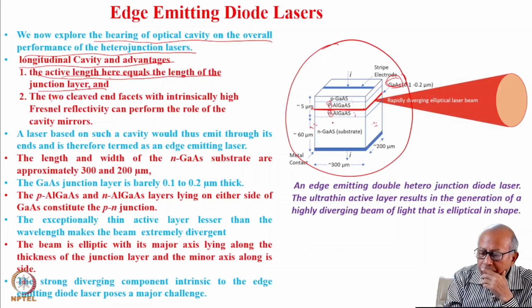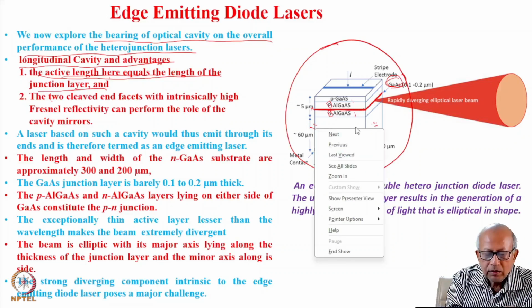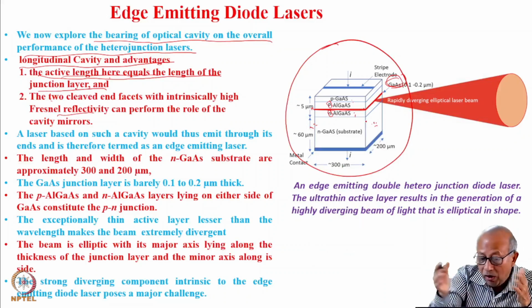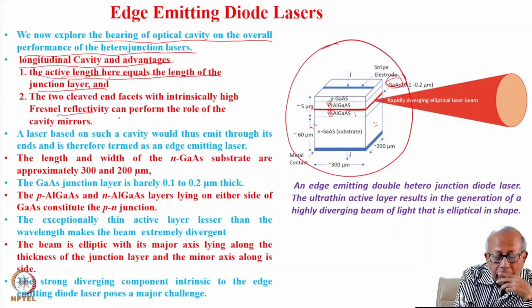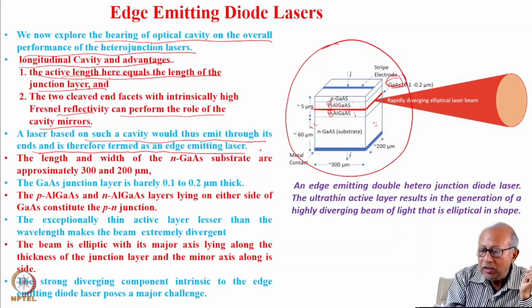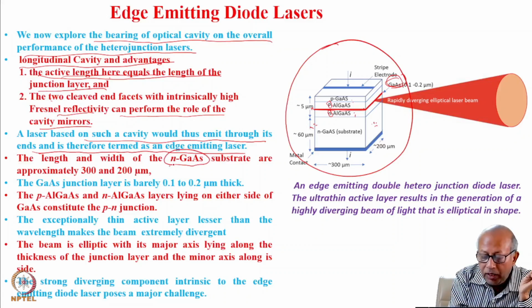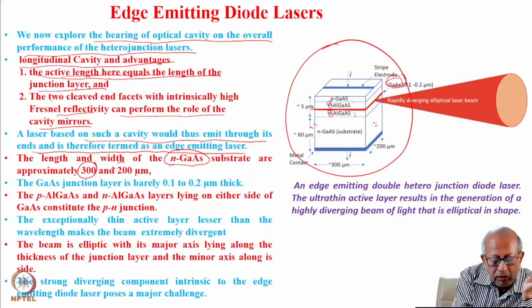And the two cleaved end facets with intrinsically high Fresnel reflectivity, because the refractive index is so high, as I have just explained, can perform the role of the cavity mirrors. A laser based on such a cavity would thus emit through its ends and is therefore termed an edge emitting laser. The length and width of the N gallium arsenide substrate are approximately 300 and 200 micron.